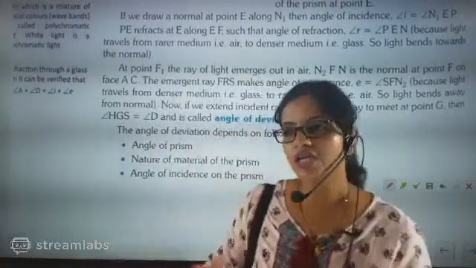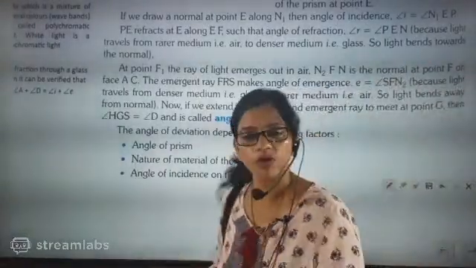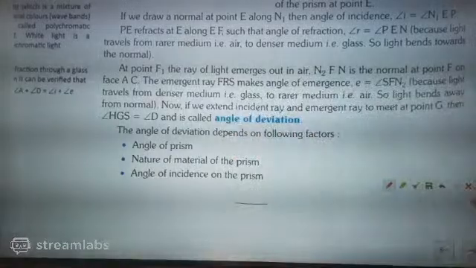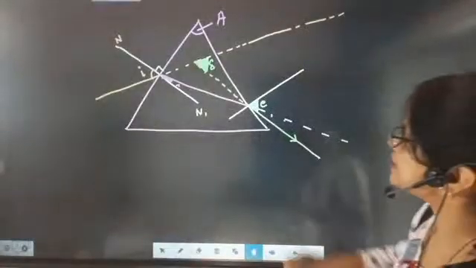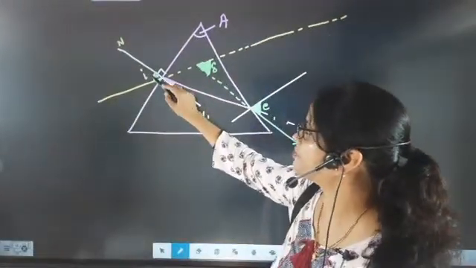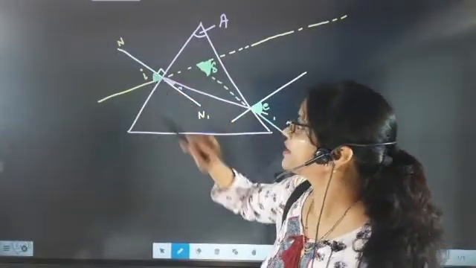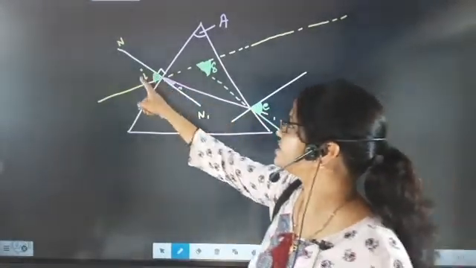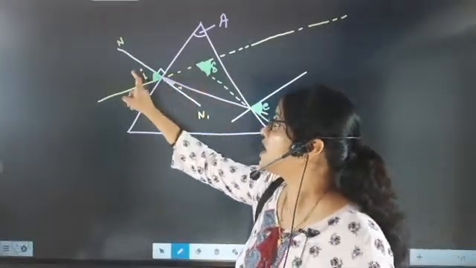Because beta, Keshika has asked a very important question, so everybody pay attention here. Why is this condition not possible? The angle of incidence is not equal to the angle of emergence. Beta, can you see the deviation here? The deviation is clearly more. So that is why the angle of incidence will not be equal to the angle of emergence.